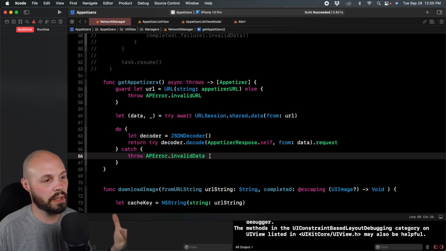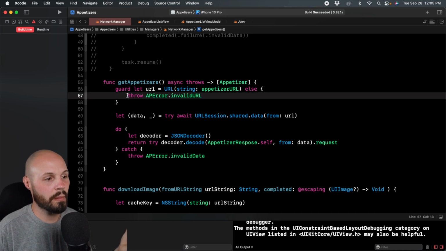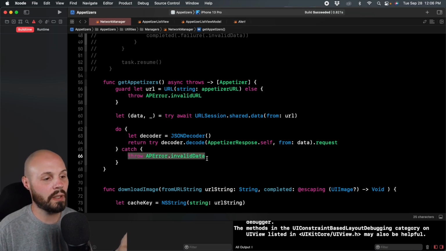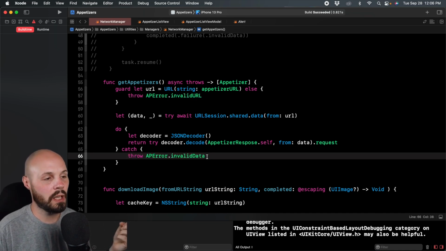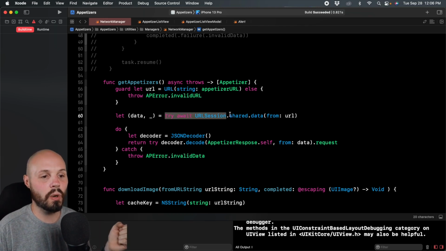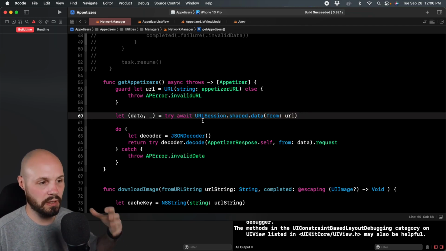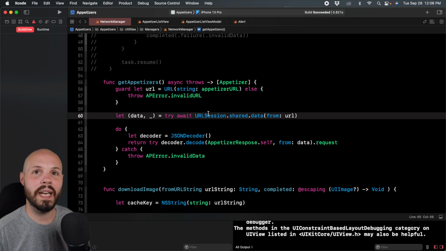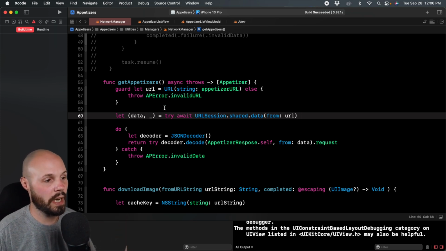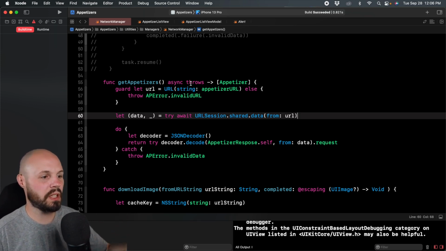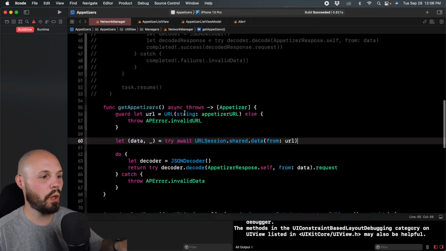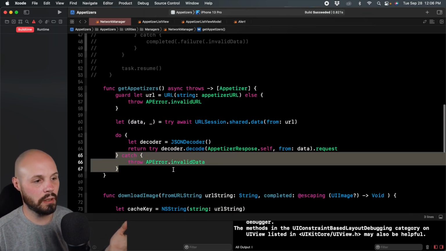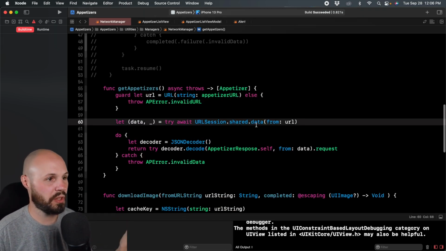And now let's start talking about these custom errors. When I'm throwing this invalid URL, throwing invalid data, this all happens in the catch block. You'll notice this doesn't throw one of our specific errors. This throws a typical Swift error. So how we can handle the difference here and handle the individual errors is to go to our call site. I'm just going to leave the response one. Once you see how I handle these two, you should be able to put the response one together.